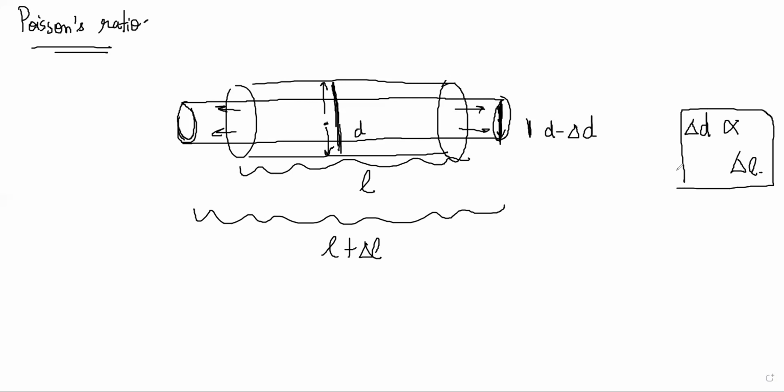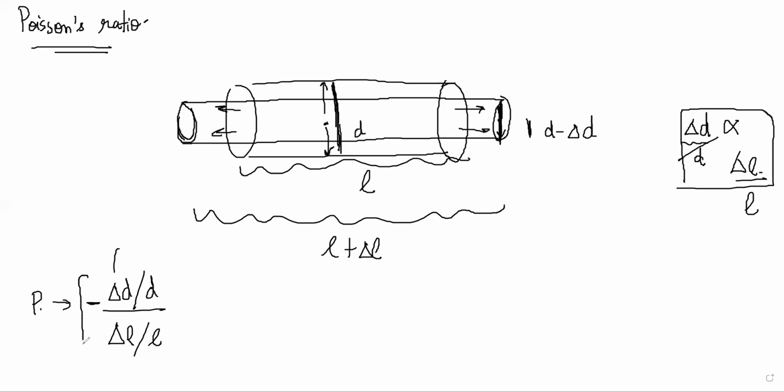The way he defines that ratio is by fractional change, not full change. Fractional change is proportional to fractional change. So Poisson's ratio is defined as minus del D by D divided by del L by L, with a minus sign because del D is decreasing. Like bulk modulus, it has a minus sign because you have to ensure that the final Poisson's ratio comes out positive, since del D is negative. So that is equation 14.10.